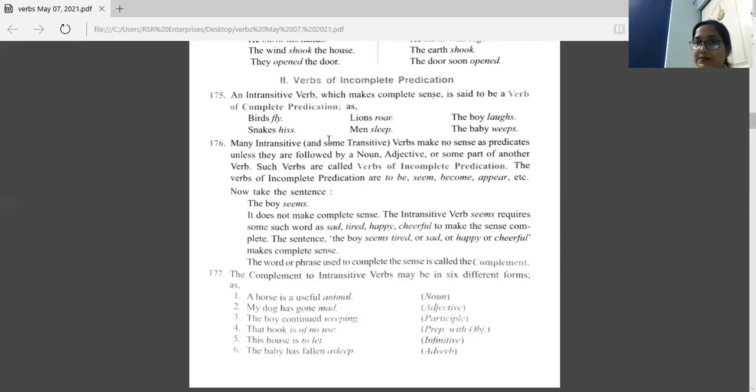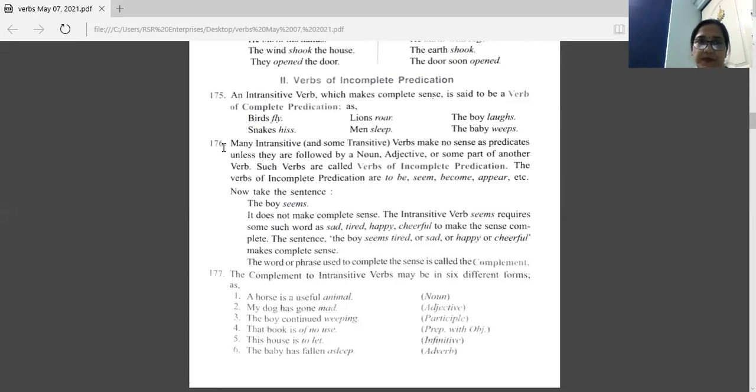Snakes hiss, men sleep, the baby weeps. So after the verbs, these sentences are not carrying any other thing to complete the meaning. That's why these verbs are known as verbs of complete predication.